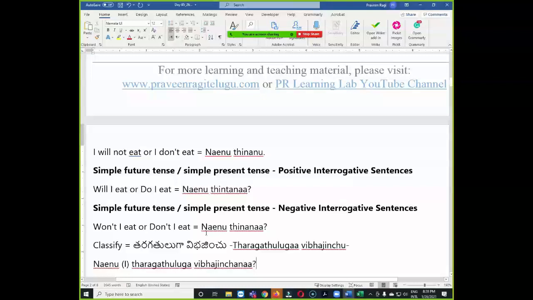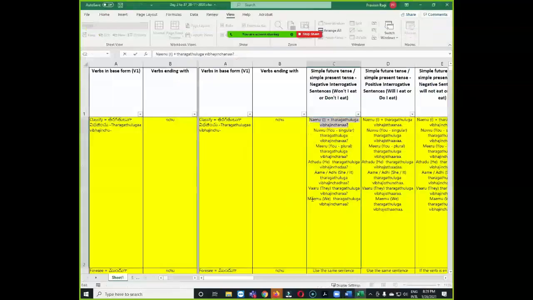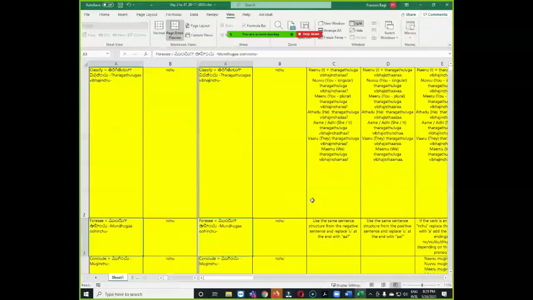This one is simple future tense, but if I say vibhajinchana, that will be in another tense, so you need to understand that. Whenever I write a long vowel sound, you need to read it as a long vowel sound. నేను తరగతులుగా విభజించనా, like that. Okay, let us see the next category.